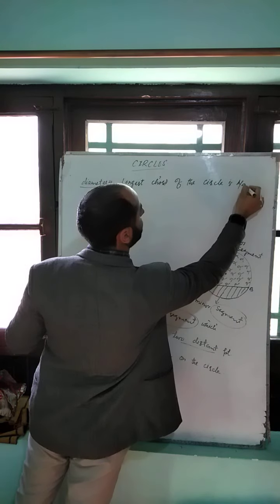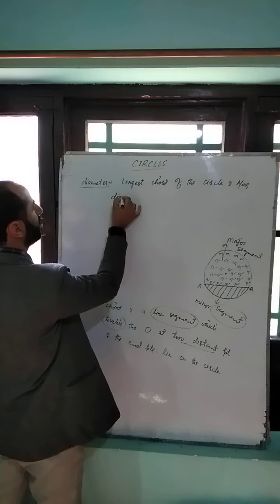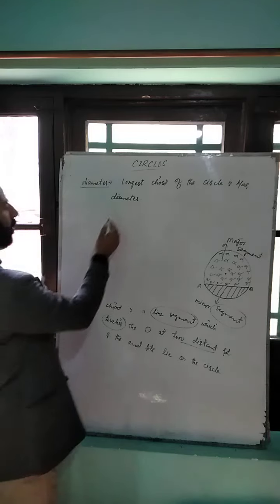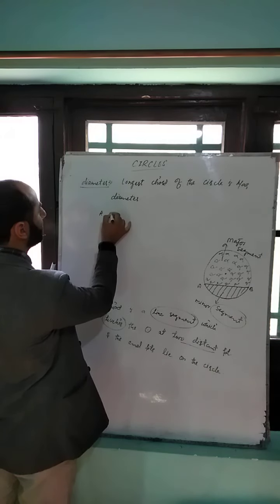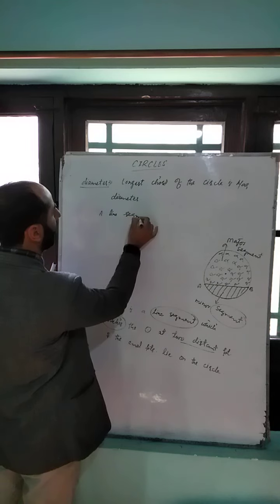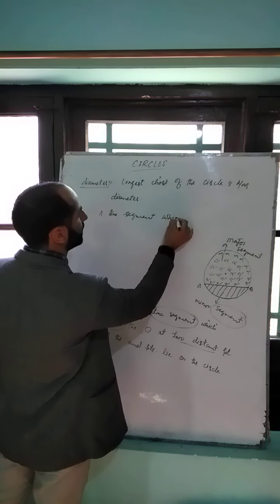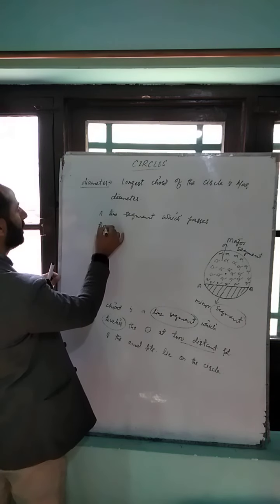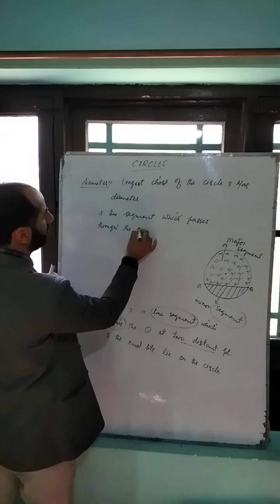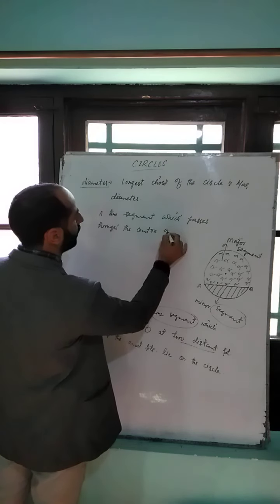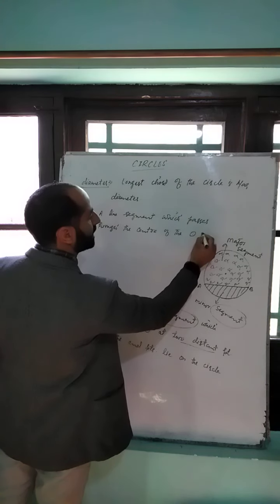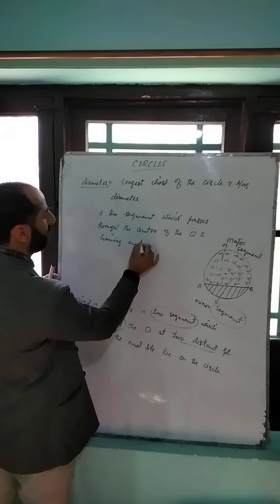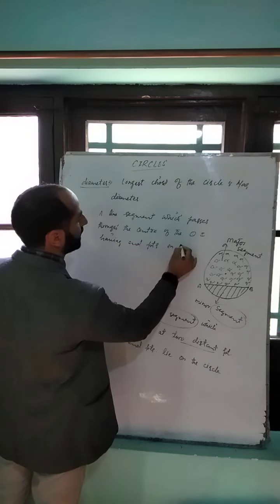Or in other words, we can say a line segment which passes through the center of the circle and having endpoints on the circle.